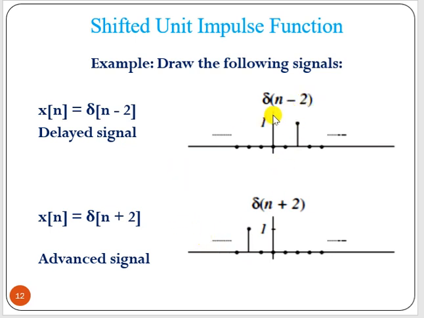Okay. So delta n minus 2. N minus means delayed, here plus, that means advanced. Delta of n minus 2 means n minus 2 equal to 0, so n equal to 2. So it has to start from n equal to 2, and this starts from n equal to minus 2.